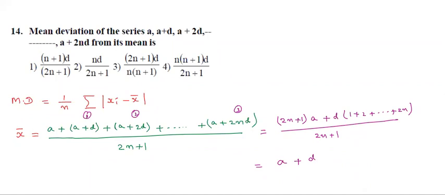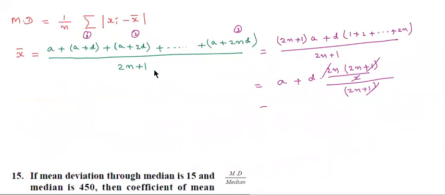Next d into the sum of 2n natural numbers. The sum of n natural numbers formula you know very well: n into n plus 1 by 2. Here 2n into 2n plus 1 by 2, whole divided by 2n plus 1. See, 2n plus 1 cancels, 2 also cancels. Finally, what we got is a plus nd. This is the mean, not the mean deviation.